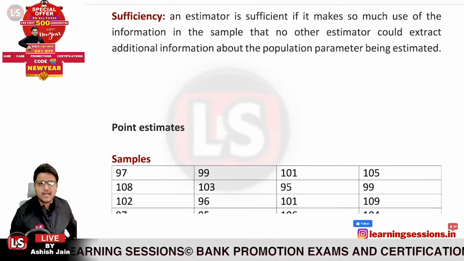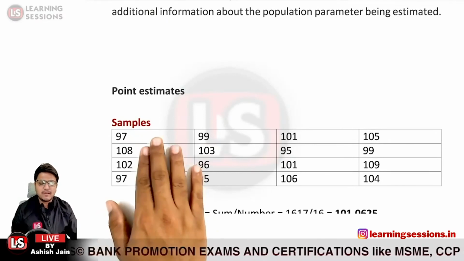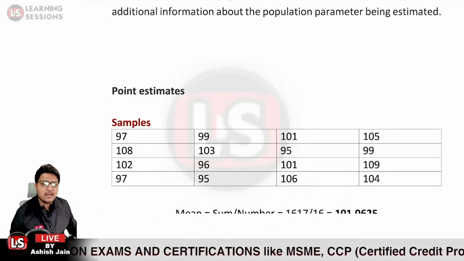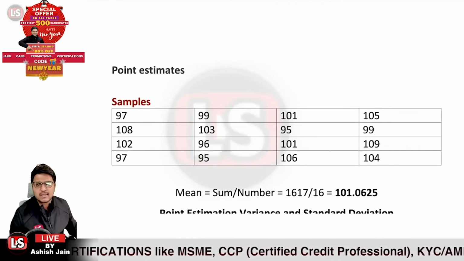Further, it is related to point estimates. Over here we are provided with different sample entities, 97, 99 and so on, 16 entities in total.